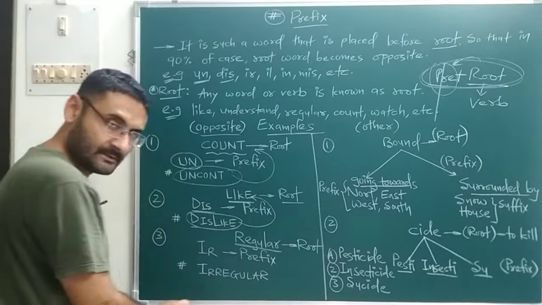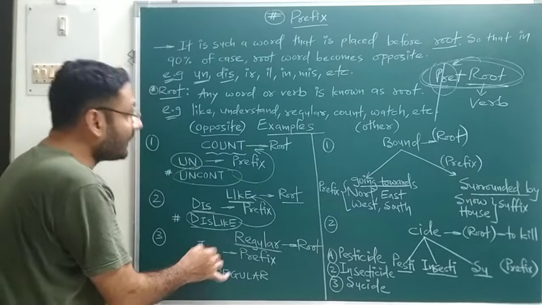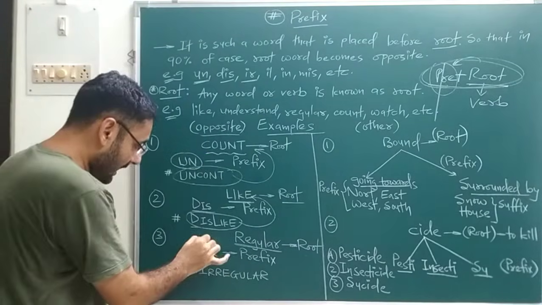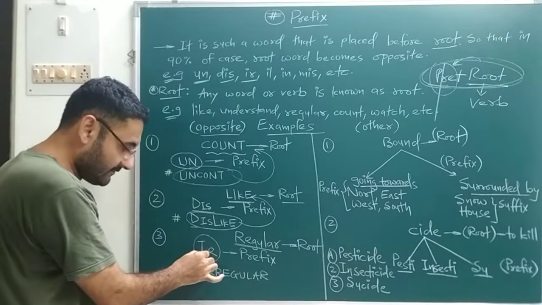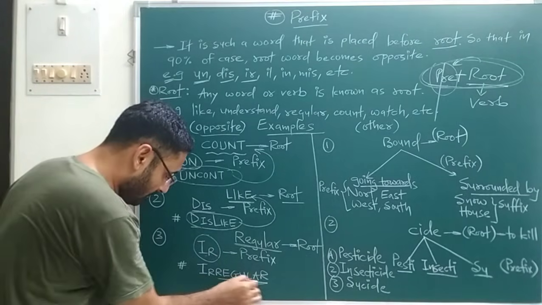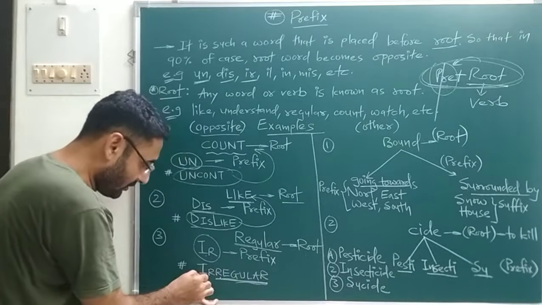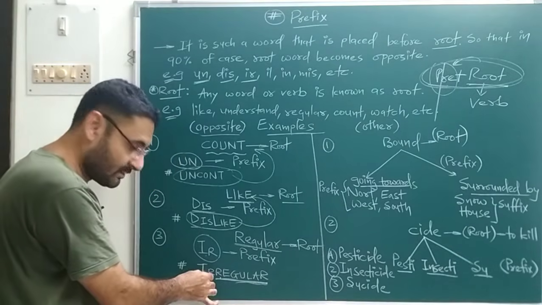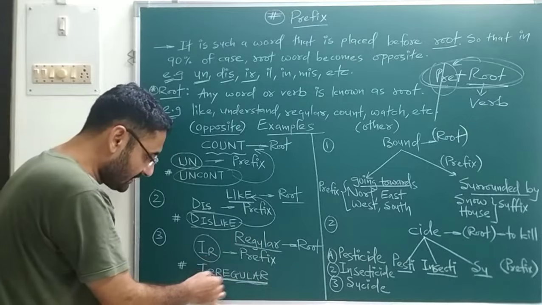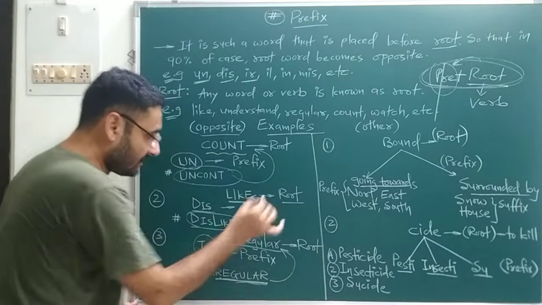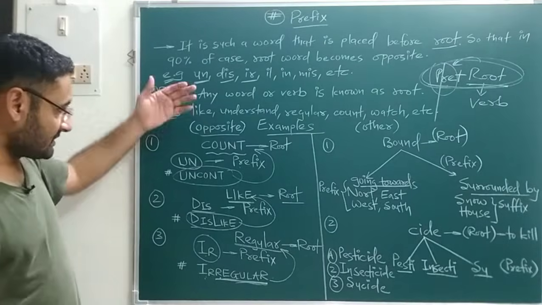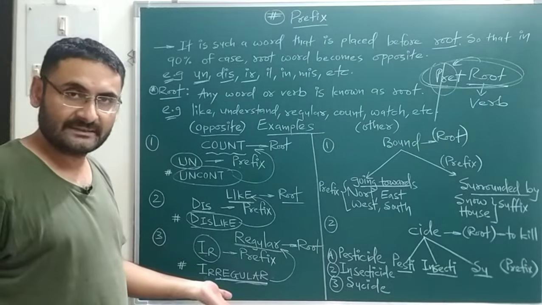Now that is IR, and IR is a prefix, a word that we are placing before the root. So regular is the word, and we get irregular. Irregular is the opposite word of regular. So this is all about the case of opposite meanings.